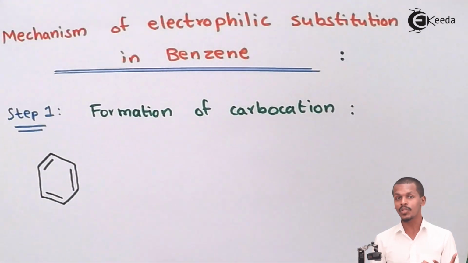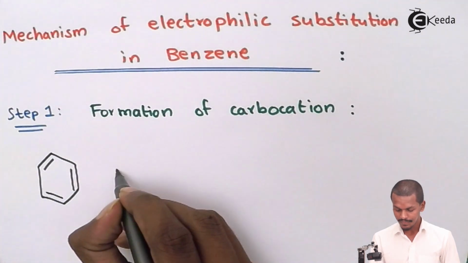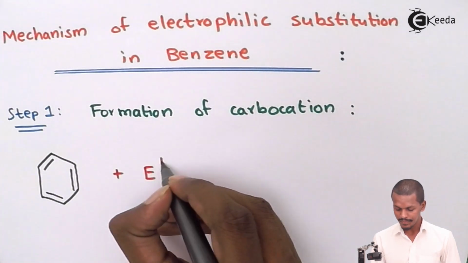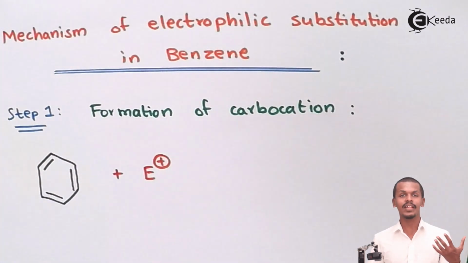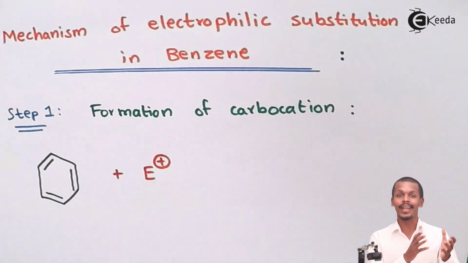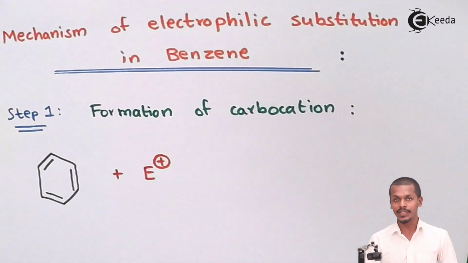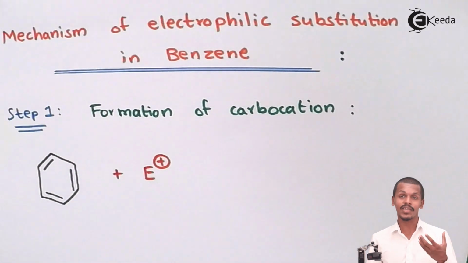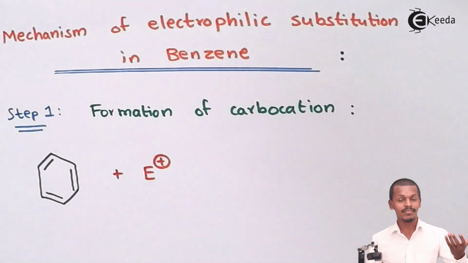That is the reason I am talking about the first step, that is formation of carbocation. So suppose there is an electrophile. And what is an electrophile? Electrophiles are those species which are themselves positive but have the capacity to attract towards negatively charged species. That is the reason they are known as electrophiles. Electro means negative and phile means loving. So the one which is attracted towards the negatively charged species is known as an electrophile. Here I have represented an electrophile with E and a positive charge.